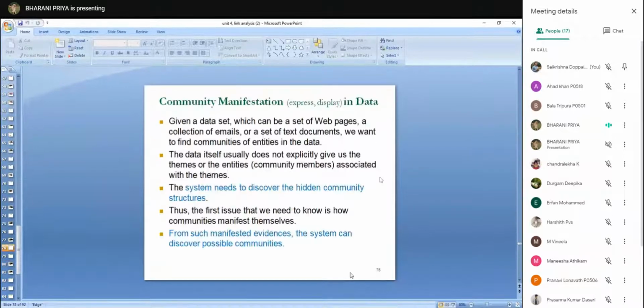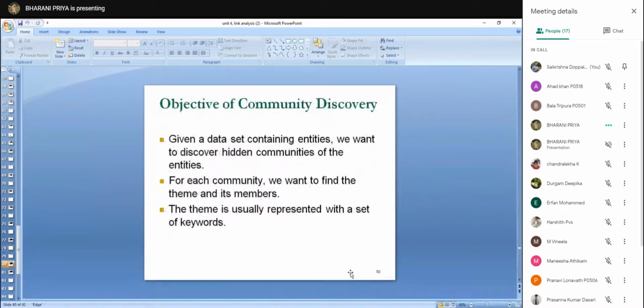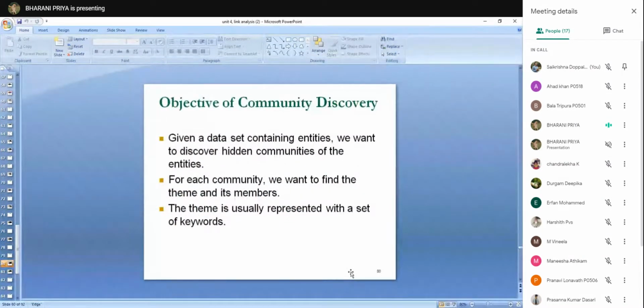We were discussing community discoveries, and the community is defined by the theme T, and we have represented them in the form of graphs.